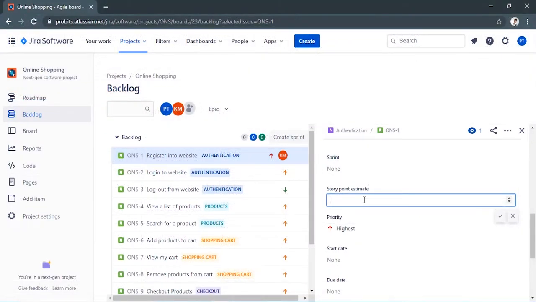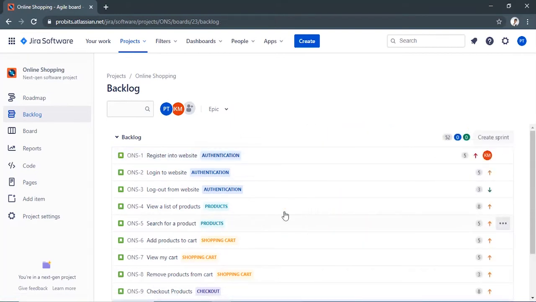Enter the story point for the register into website user story as 5, which is medium complex. Let's add story points for each of these user stories.